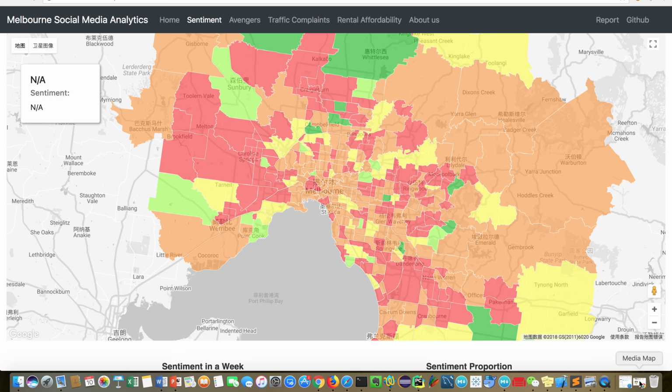For the first scenario, we have implemented 3 sentiment analyses, illustrated as follows, to verify our assumptions respectively. The first is overall sentiment comparison. This scenario demonstrates the distribution of Melbourne sentiment. The red color represents the most unhappy level of sentiment, while the green represents the happiest level. This graph shows the overall sentiment comparison of Melbourne districts.